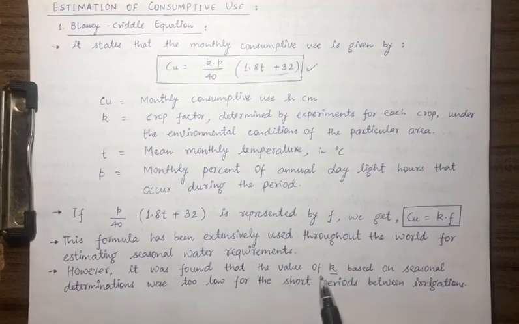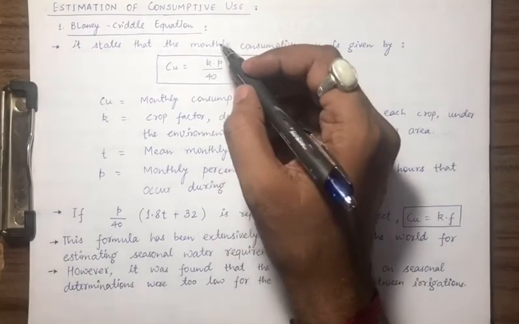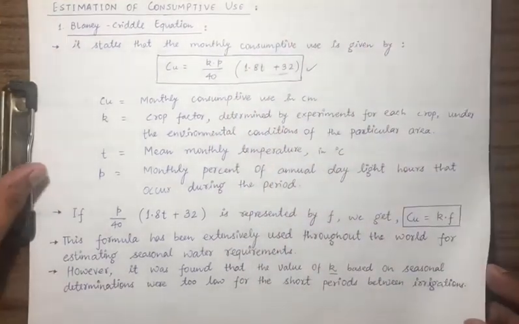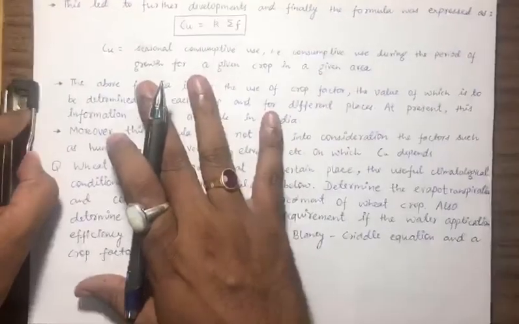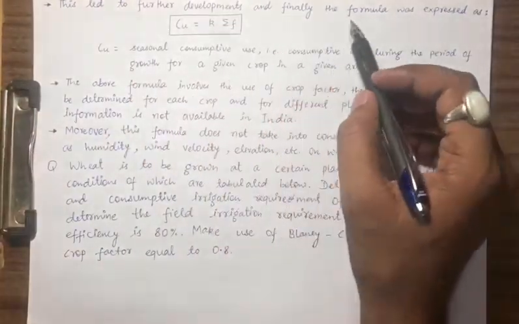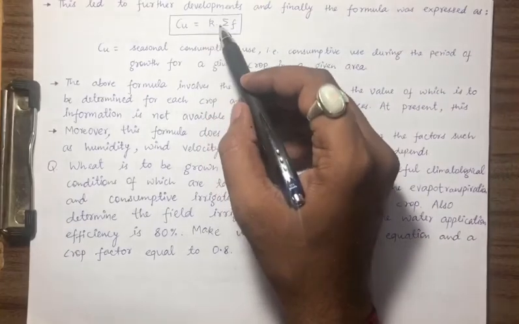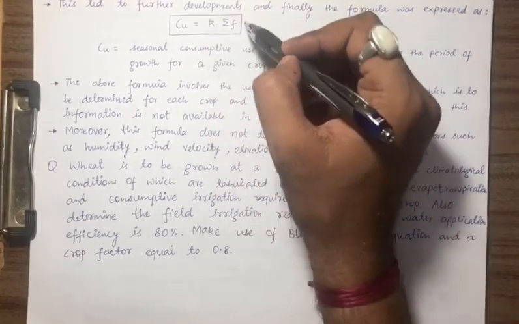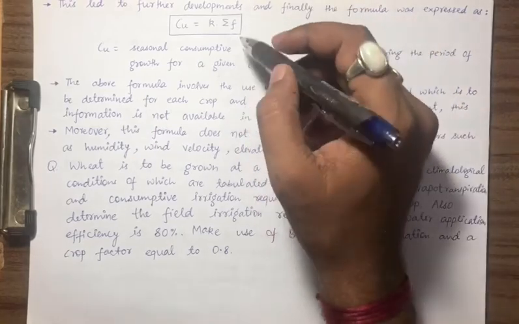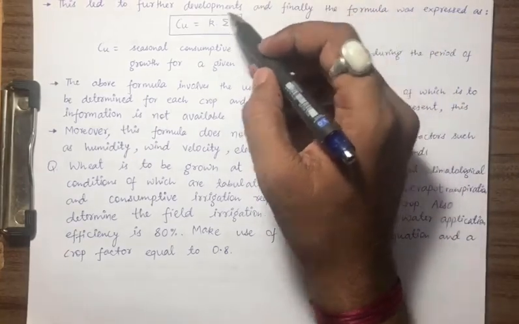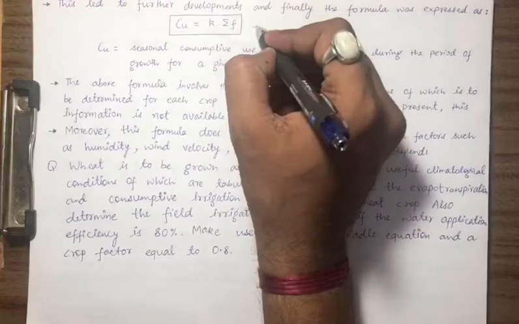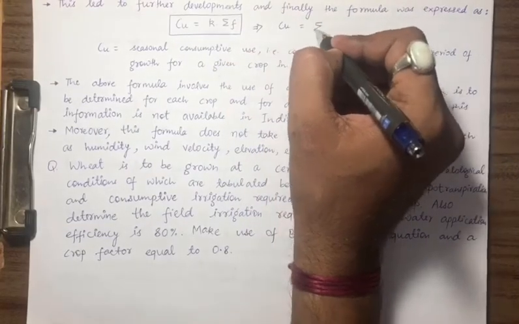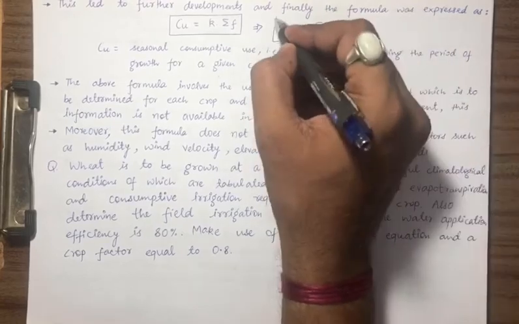However, it was found that the value of K based on seasonal determinations were too low for the short period between irrigation. So this K was very small because it was calculated seasonally. Okay, so how have we modified it? This led to further development, and finally the formula was expressed as Cu = K times summation F. For small durations we have to add this factor F, and multiplied by K it will give us Cu, or you can say Cu is K into F. This you can also write.